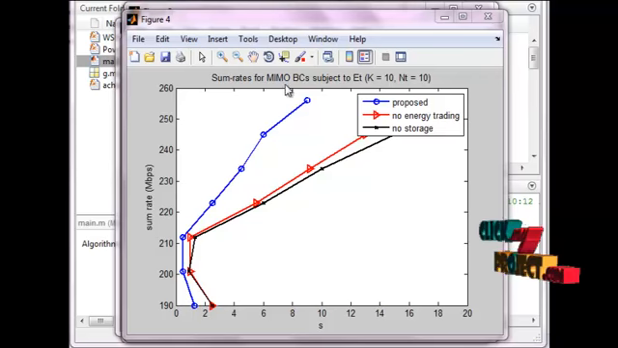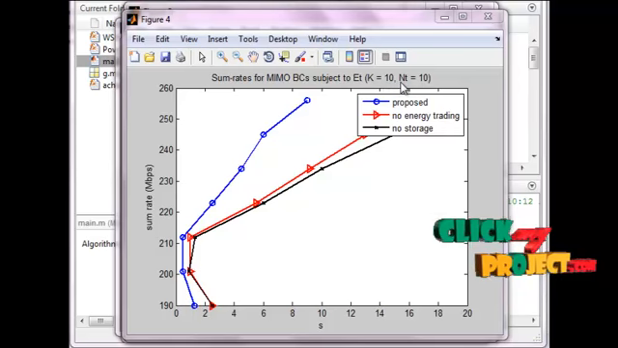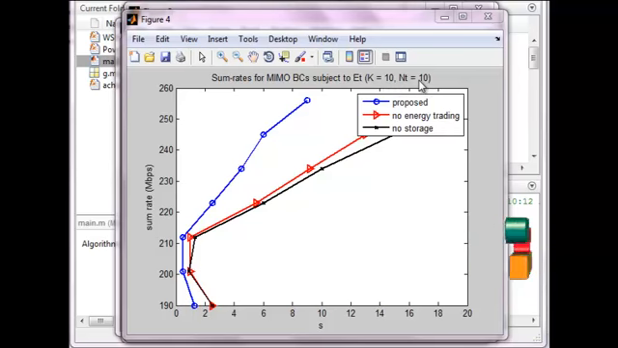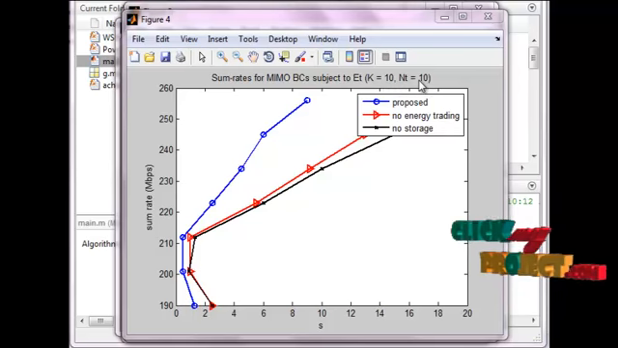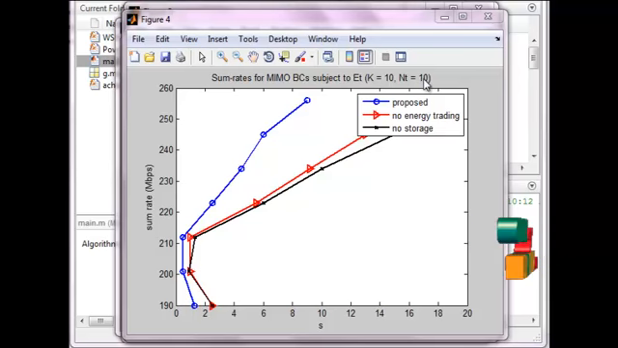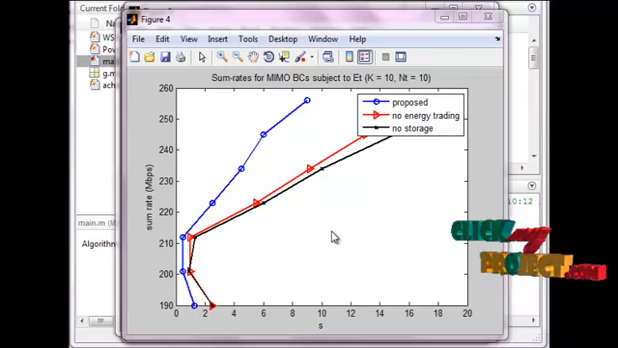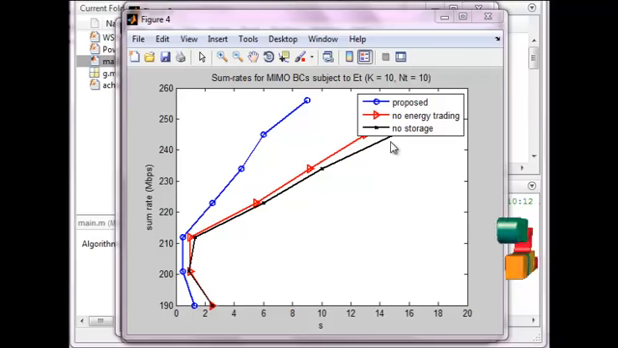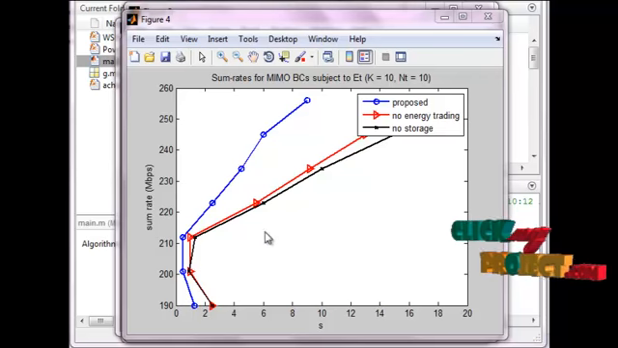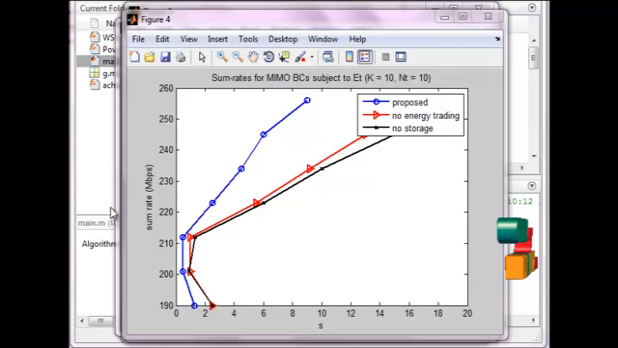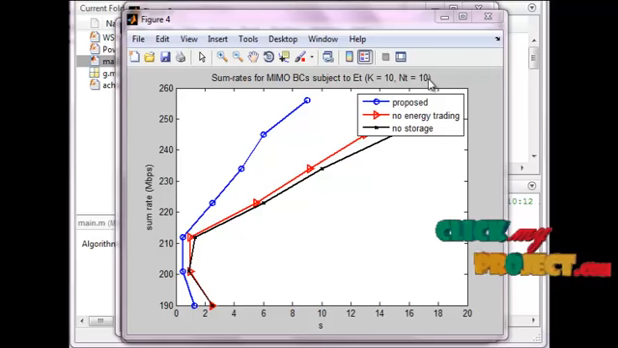This figure denotes the sum rate for MIMO BC subject to ET, which is the same, but K is equal to 10 and NT is equal to 10. In the previous figure, NT was equal to 2, that is, the transmitting antenna was 2. Here NT is equal to 10. Blue is our proposed, red is no energy trading, and black is no storage. Compared to all the existing results, the proposed one gives the best result. So this describes K equal to 10 and NT equal to 10.